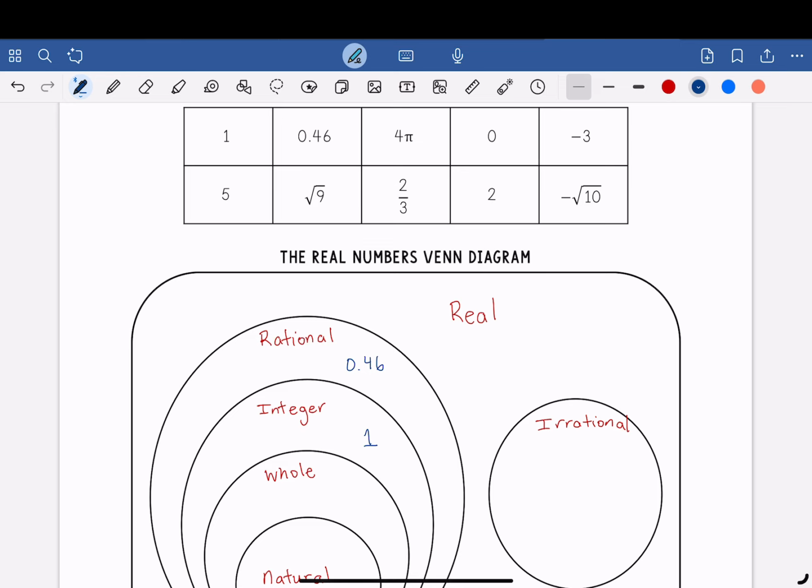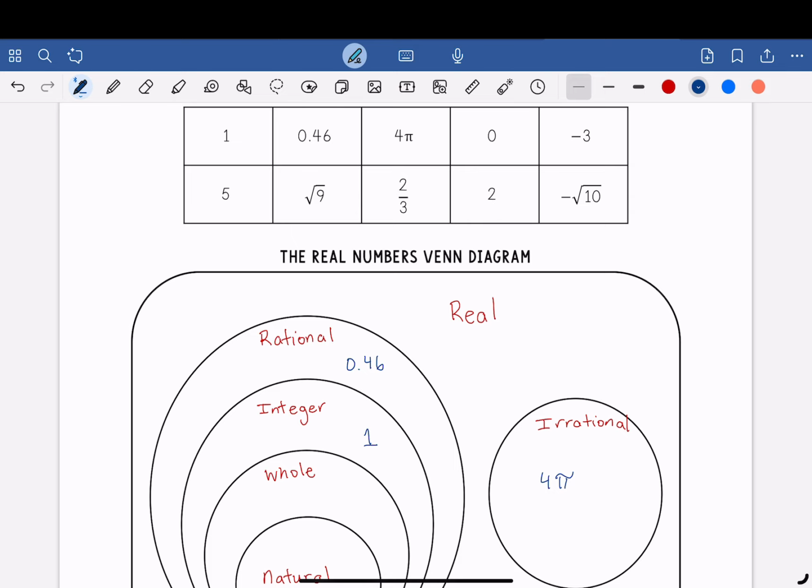And then the next number is 4 pi. So an irrational number, pi, multiplied any number of times will remain an irrational number. So we're going to place it under irrational number. The next one is 0.